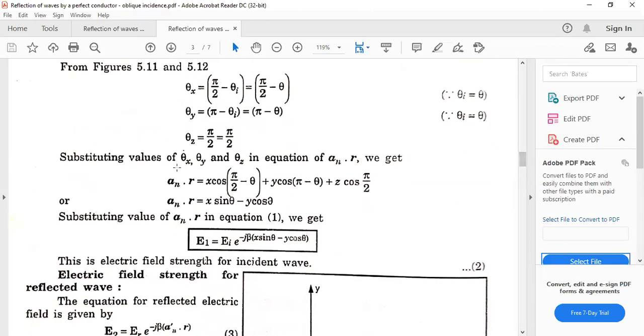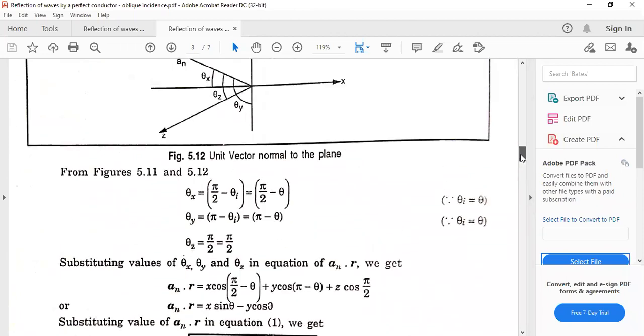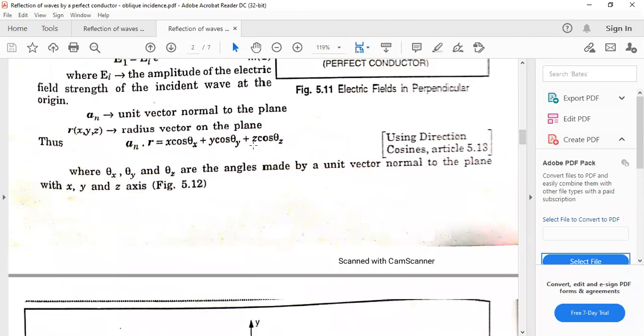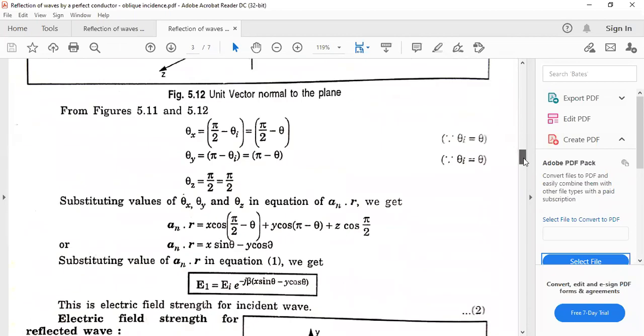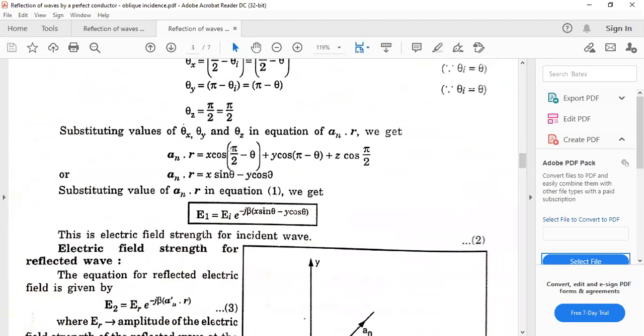Now substituting this theta x, theta y, and theta z in this equation an dot r, ये वाली जो अभी हमने ऊपर लिखी थी, this one. Okay, that is x cos of theta x, y cos of theta y plus z cos of theta z. So this can be written as x cos of pi by 2 minus theta plus y cos of pi minus theta plus z cos of pi by 2.